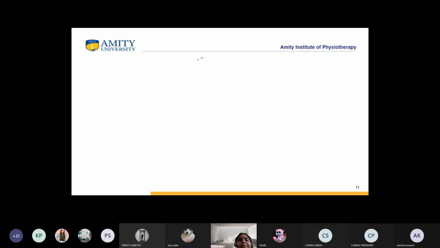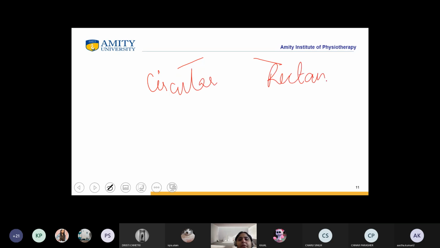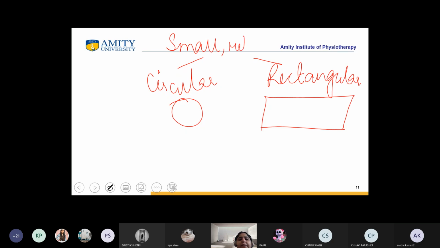See, there is a circular head and there is a rectangular head. Okay. So the circular head is like this and the rectangular head is like this. Now this particular MWD is primarily concerned to have the confinement of the heat to the small and refined areas. Why is it like that?